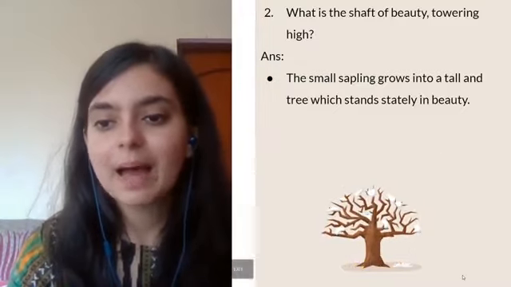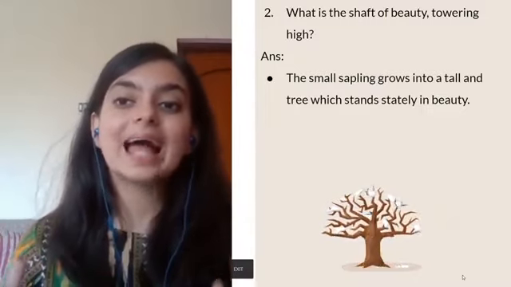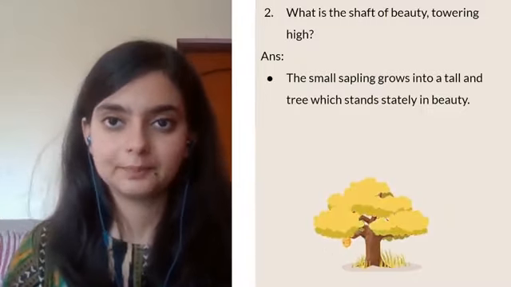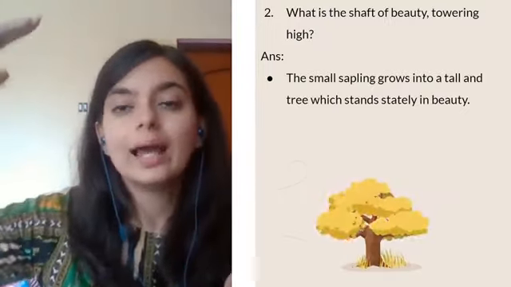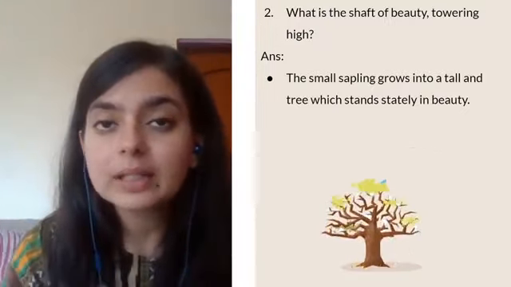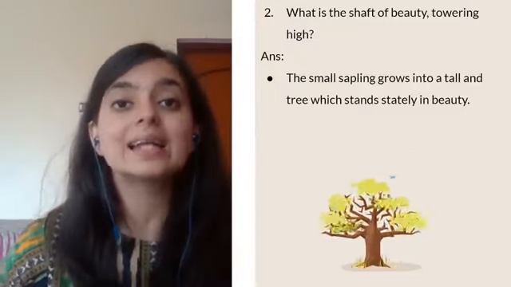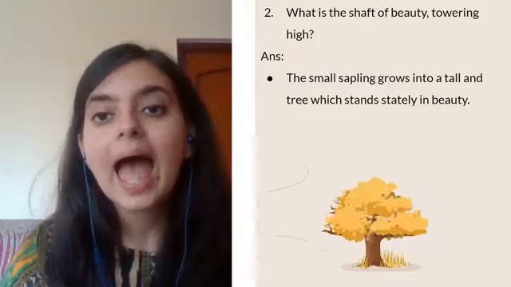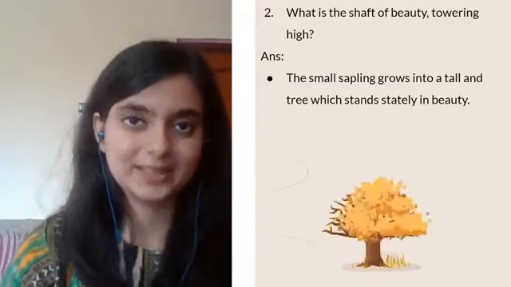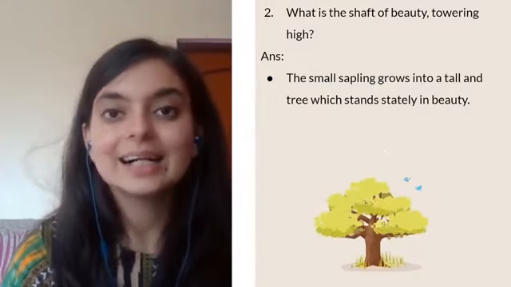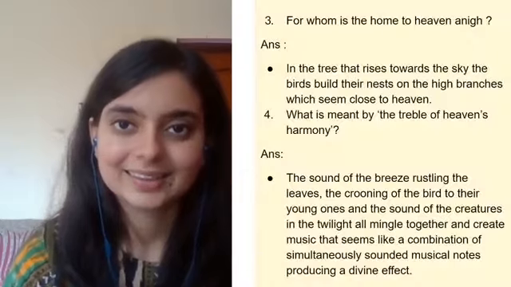So it stands stately in beauty. It towers high, that means it grows tall. So the tree is referred to as the shaft of beauty, which stands stately in beauty, as a small sapling grows into a tall tree. That is the shaft of beauty, towering high.